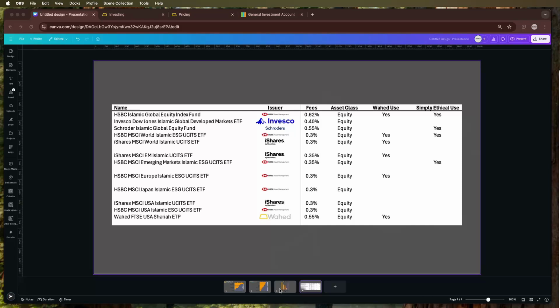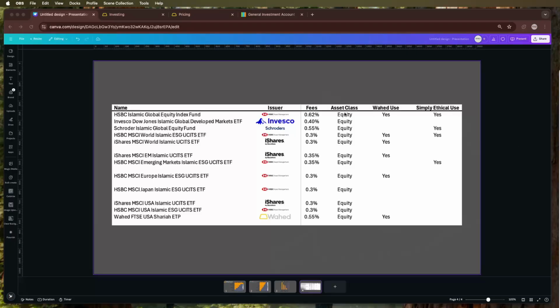Next choice. Wahed and Simply Ethical chose different EM funds to invest into. Wahed chose the iShares one and Simply Ethical chose the HSBC one. I don't really understand the reasons why they chose differing ones. Maybe one day we can reach out to them and ask, but it doesn't really make sense. The biggest point of confusion is why Wahed would add a USA fund. Now, before I go on to why Wahed would add a USA fund, the USA as a country occupies the largest space in terms of its economy in the rest of the world. Therefore, when you're investing across the globe, the USA is naturally going to have the largest allocation as to where you invest your money.